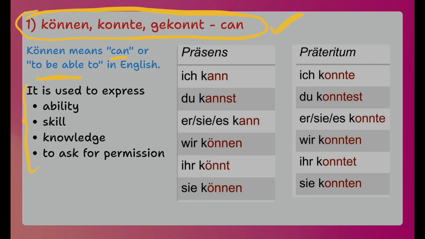So this is video number 51. In this video, I'll be explaining about modal verbs in German language. So there are 6 modal verbs. In this video, I will cover the first 2 modal verbs with examples. Please go through the video.